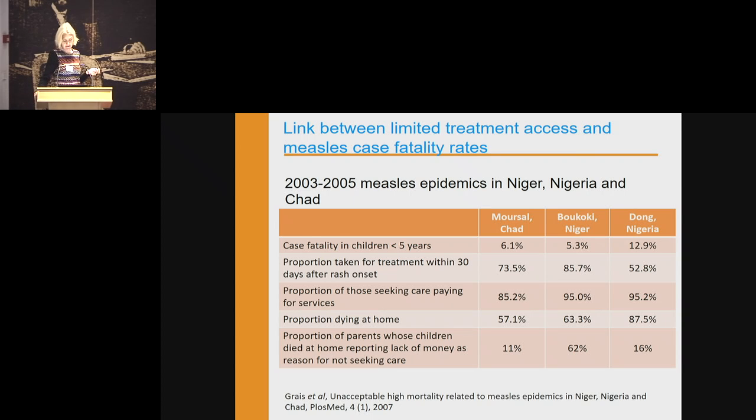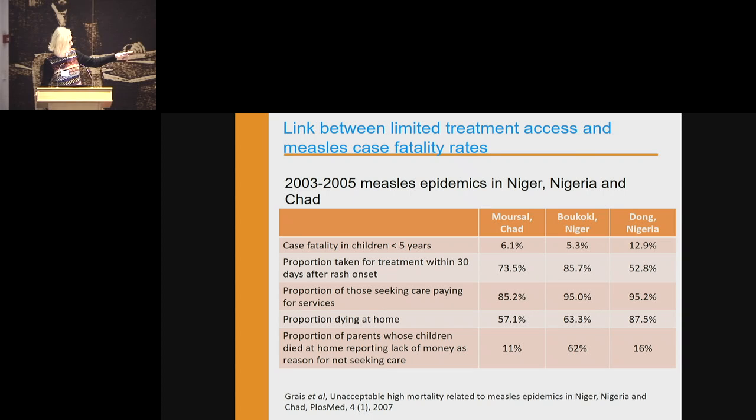This is a study of measles, so measles epidemics in Nigeria, Niger, and Chad. And again, you can see the case fatality rates on the top, very high in Nigeria, 12%. And in Nigeria, you can also see fewer were taken for treatment within 30 days after rash onset. So here we're really talking about limited access to care and the link between case fatality rates and limited access to care. And very high proportions paying for services. And as we know, this is of course a limiting factor of accessing care.